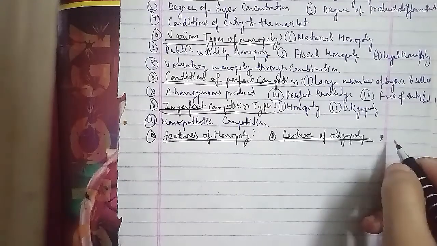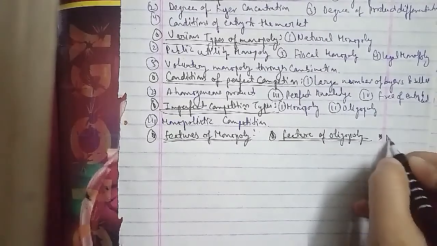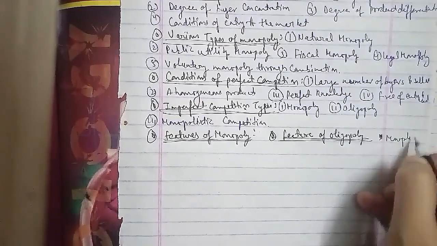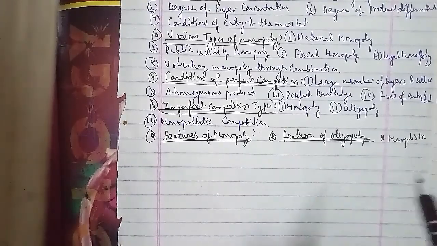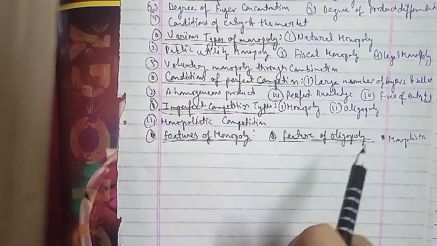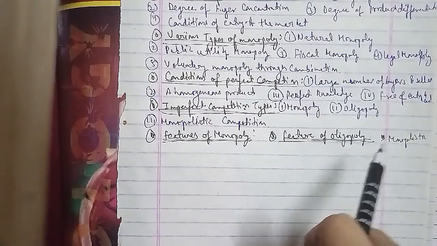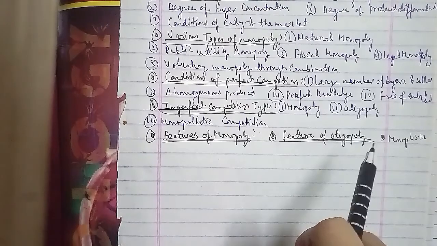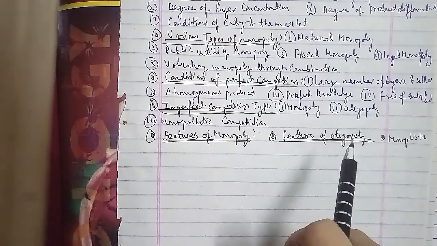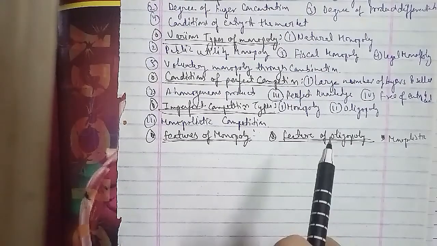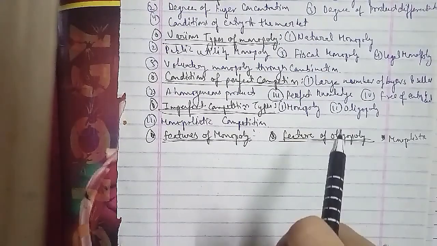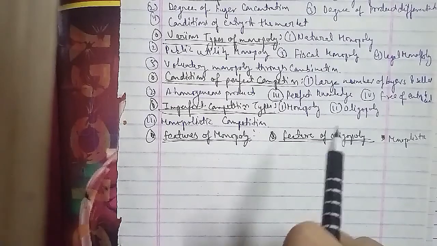The second is free entry to new product. The third is the products are differentiated. The fourth is every firm has limited control on market. The fifth feature of monopolistic competition, the sellers need to advertise and consider the rivals' prices. And the sixth feature of monopolistic competition is that every firm decides its own policy as well.